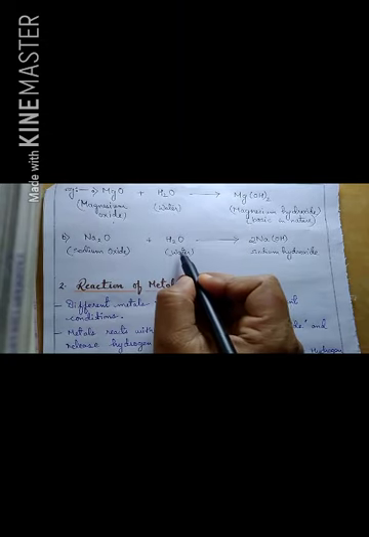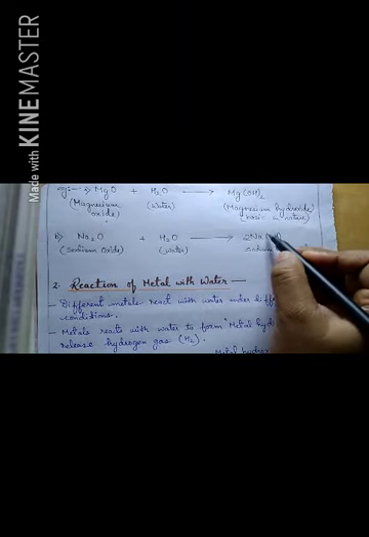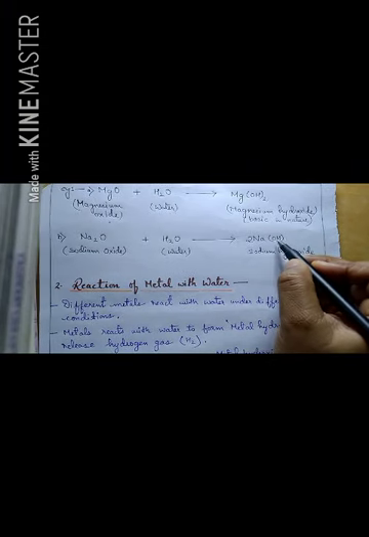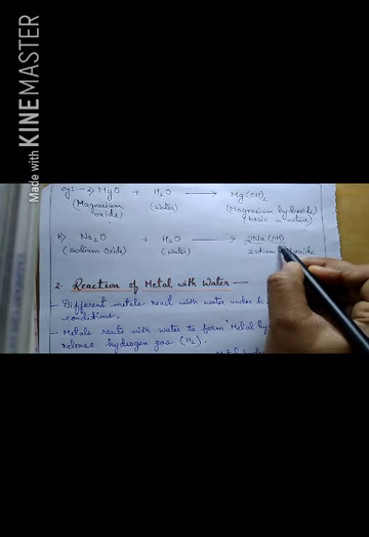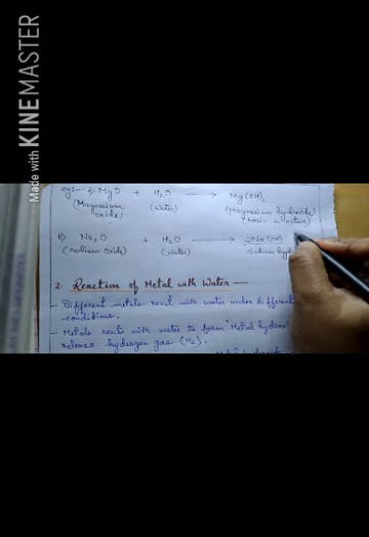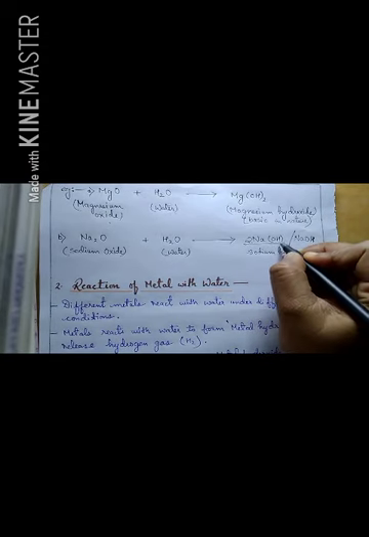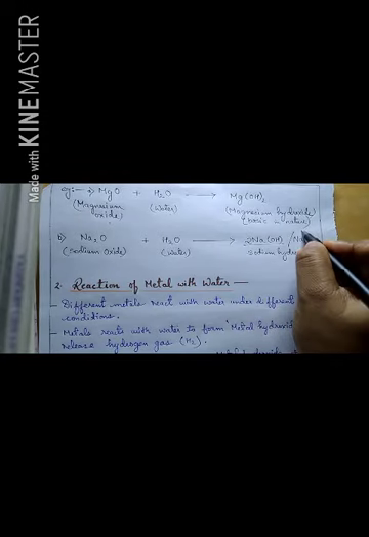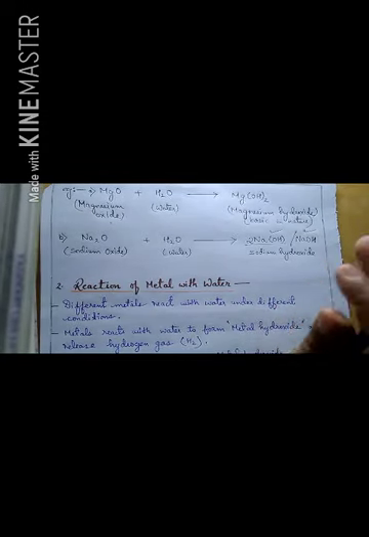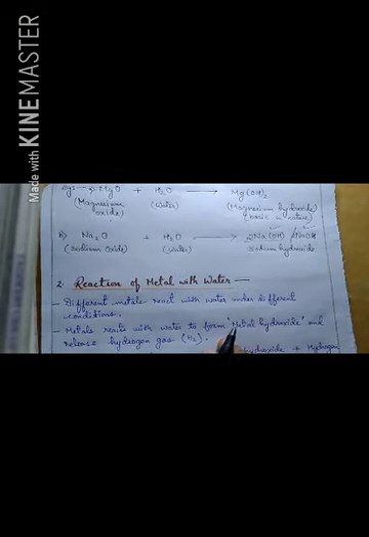When sodium oxide dissolves in water, it forms sodium hydroxide. Some of you might be confused why ma'am has written it this way. See beta, this is the very right way to write sodium hydroxide, although writing NaOH is also right. But since hydroxide is a polyatomic ion, it is better to write the polyatomic ion in brackets also. That won't be wrong. Both formulas are correct, whatever you like to write. And yes, it is balanced here, so you have to write the balanced form.